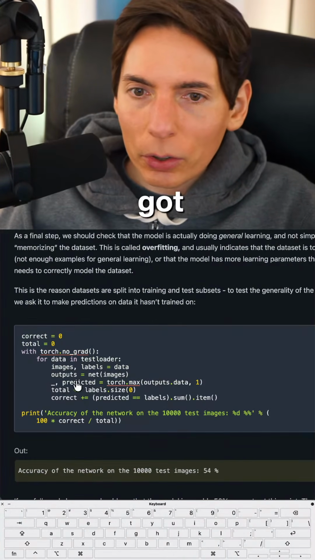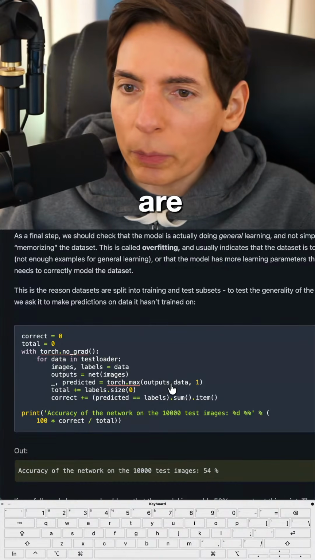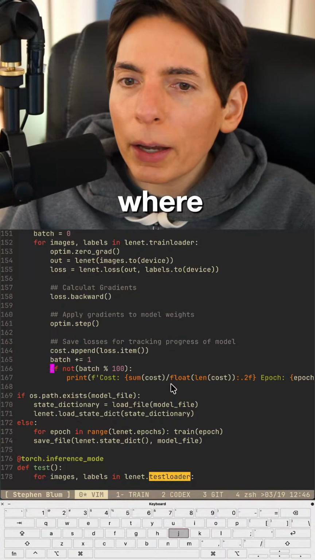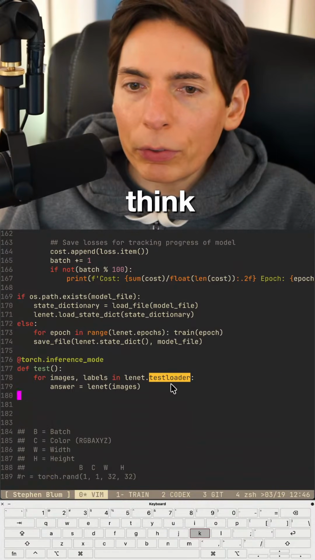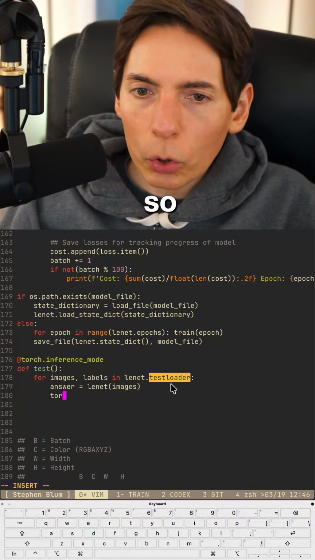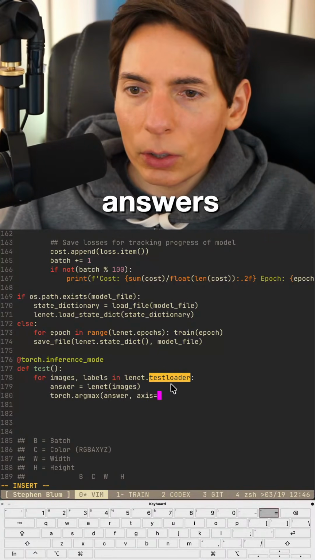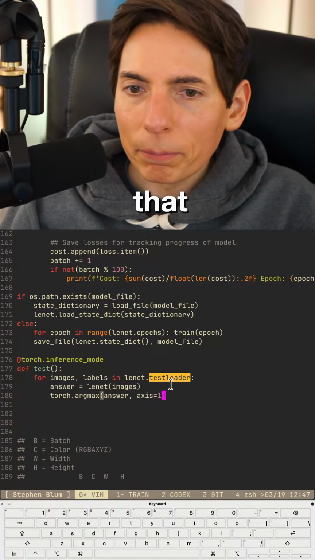Okay, so we got our answer. And then we are going to do something different. We're going to do argmax. So how do we grab this? Where's our argmax at? I think we'll be able to figure this out. All right, so our torch.argmax, and then we answers axis equals 1. Something like that.